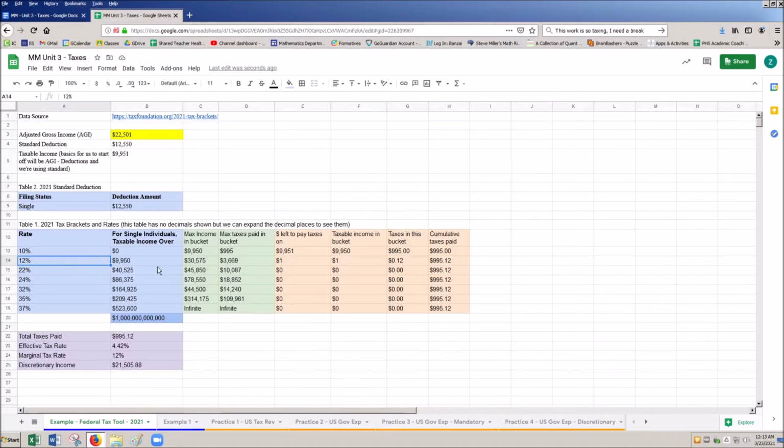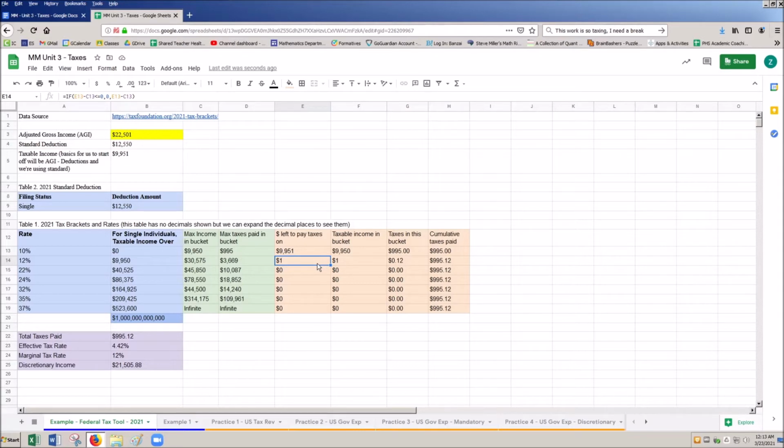But keep in mind, all of the taxes I paid up to this point were all in the first bucket. All of those got taxed at 10%. Only this dollar got taxed at 12%. When you move from one marginal tax bracket into the next marginal tax bracket, it does not affect all of the money you pay taxes on. It only affects what's in that bracket. So when we have people, the most common misunderstanding about how taxes work in the United States, we have a progressive system.